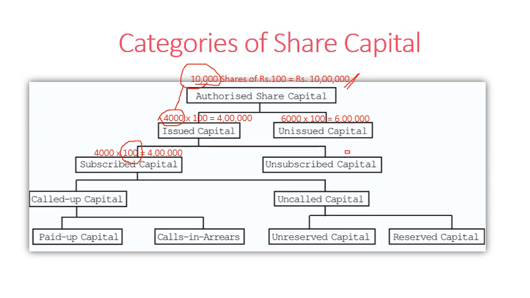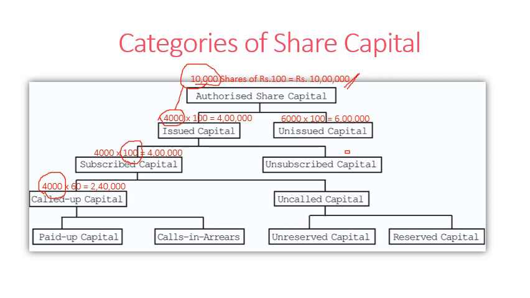But the company will not collect the entire 100 rupees per share. Instead, the company may demand the price of the shares in installments. For example, here the company says, now we need 60 rupees per share, and the remaining 40 rupees can be paid later. The company has subscribed shares of 4,000, as we saw here.